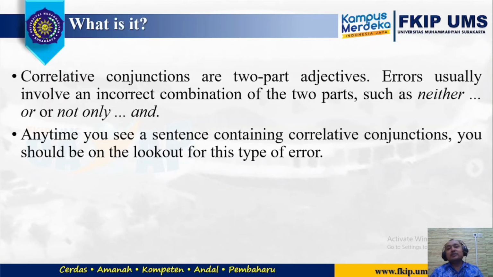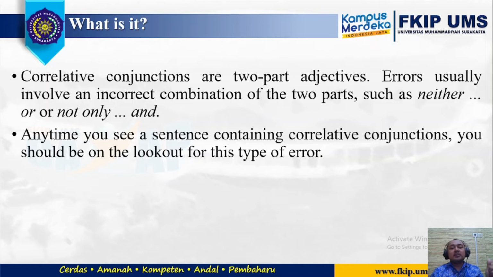But we are not going to talk about all of the conjunction words. However, we are going to focus on correlative conjunctions, which are two-part conjunctions, such as neither... nor or not only... but also. Anytime you see a sentence containing a correlative conjunction, you should be on the lookout for this type of error.